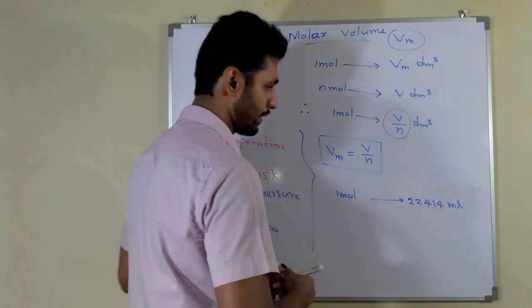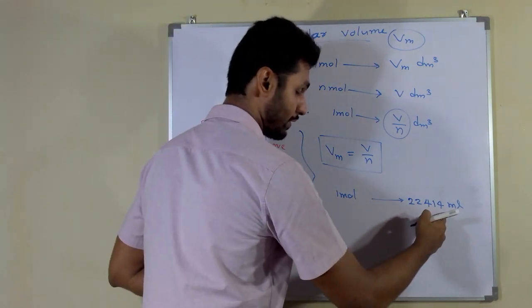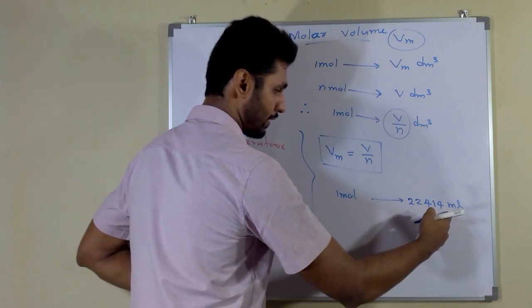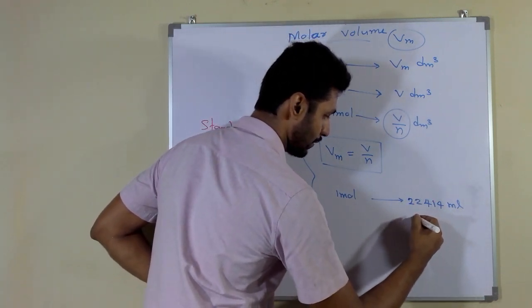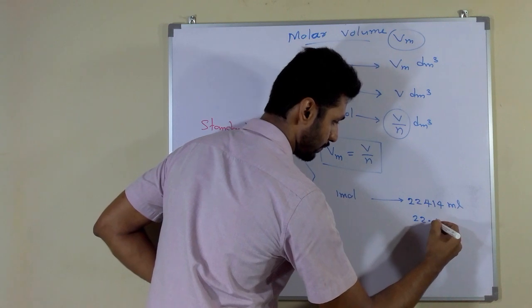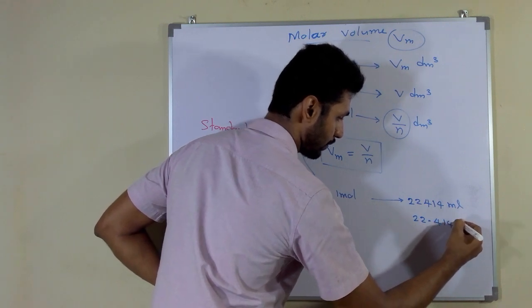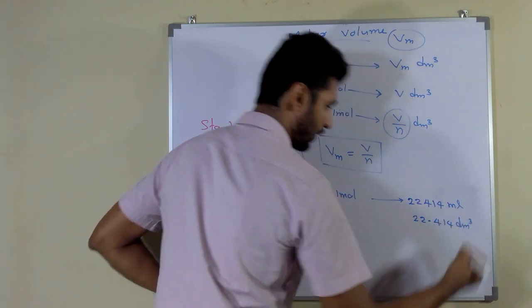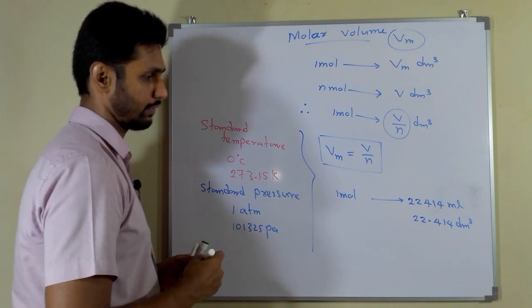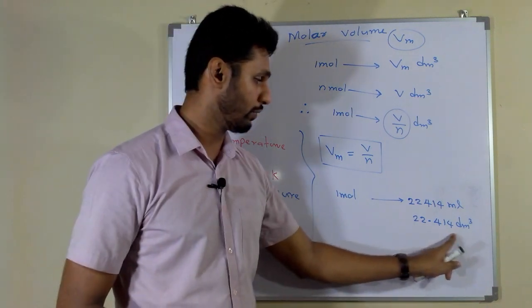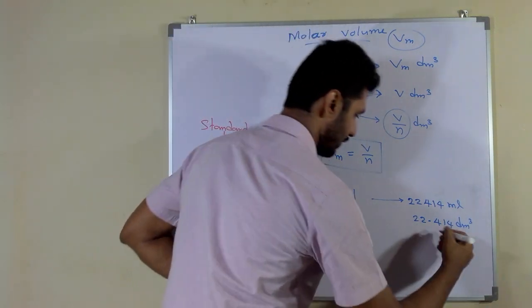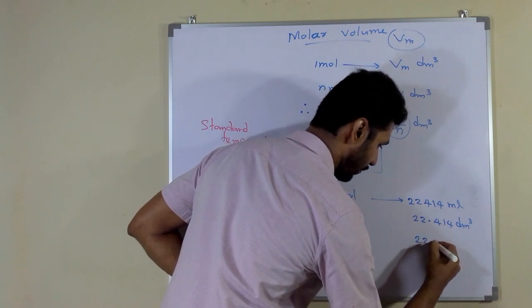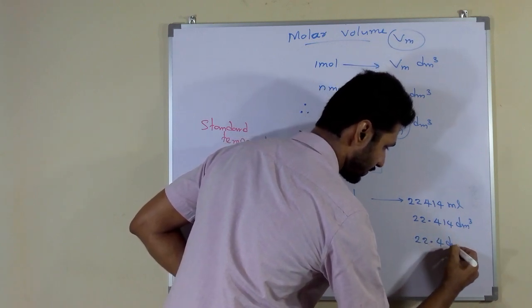You can convert this into cubic decimeter by dividing by 1000. Then it becomes 22.414 cubic decimeter. You can round off this value like this, 22.4 cubic decimeter.